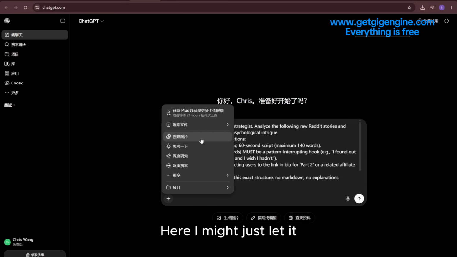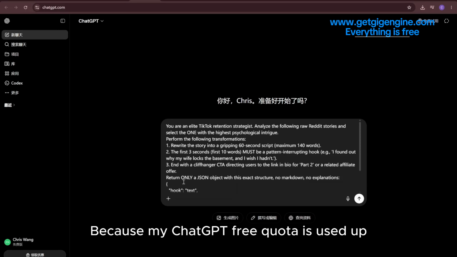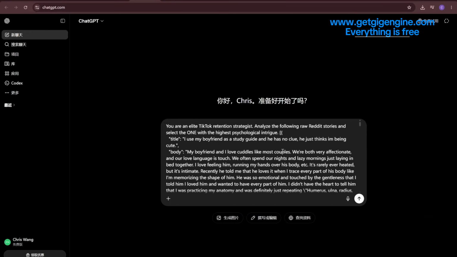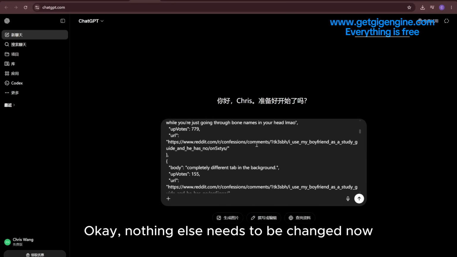Here I might just copy it, because my ChatGPT free quota is used up. But that's okay. We can just copy the data and paste it into ChatGPT. Okay, nothing else needs to be changed now.